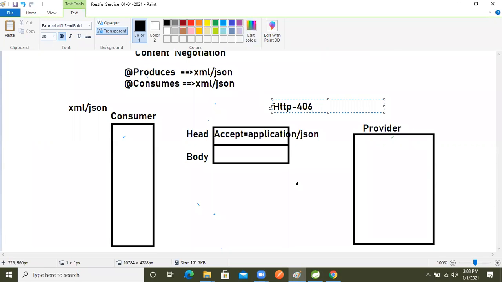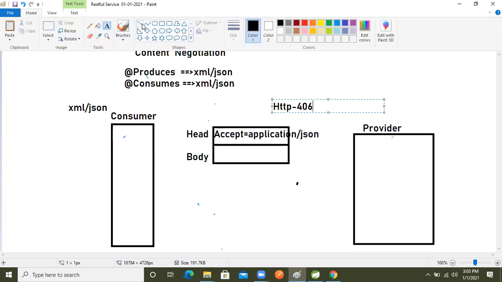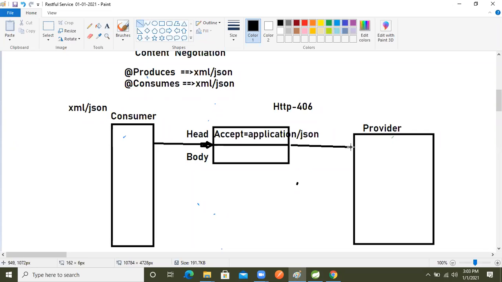Whenever the consumer makes the request, it goes to the server, meaning the provider, another server.